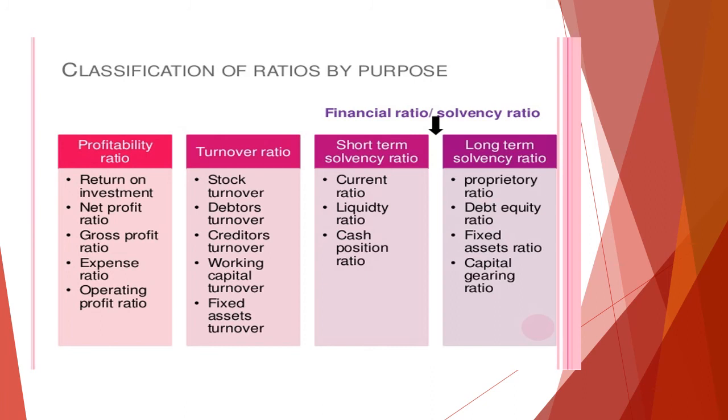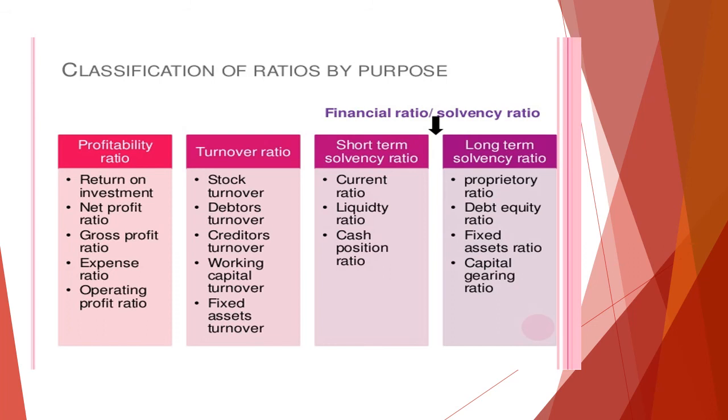In profitability ratios, we have the ROI, that is return on investment. Then we have the net profit ratio and the gross profit ratio. To know about expenses, whether administrative or overhead, we have the expense ratio. Then we have the operating profit ratio. Regarding turnover ratios, we have stock turnover. To know about debtors' payment, we have debtors turnover. For the time of credit, we have the creditors turnover ratio. Then we have the fixed asset turnover ratio and the working capital turnover ratio.